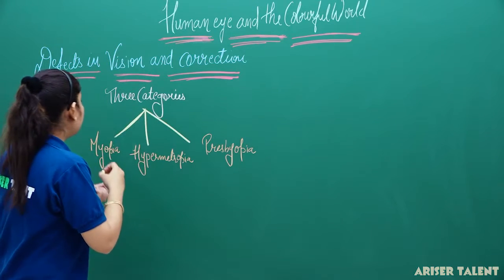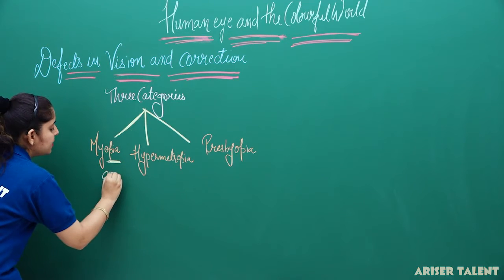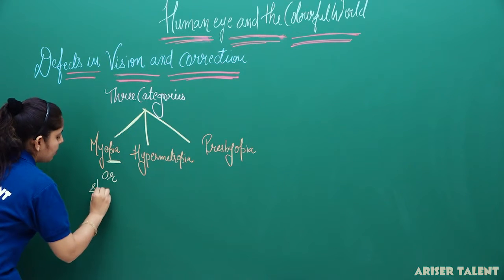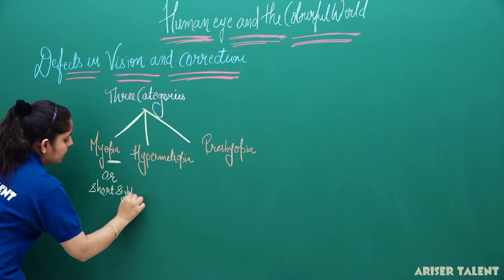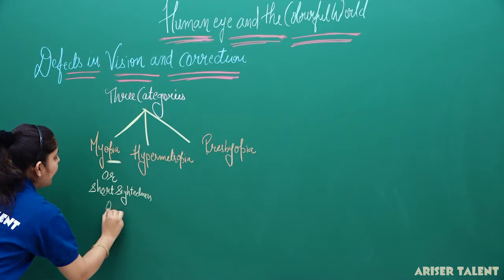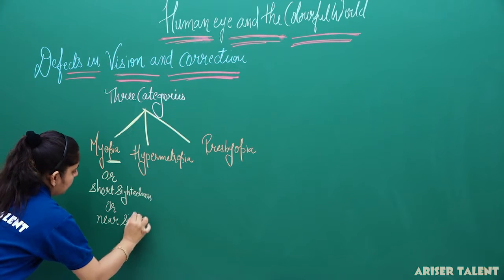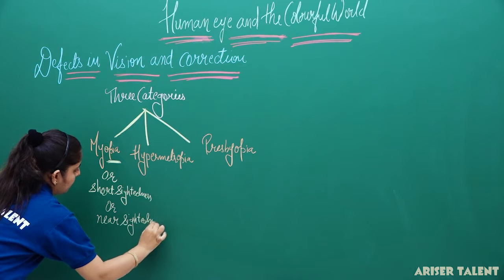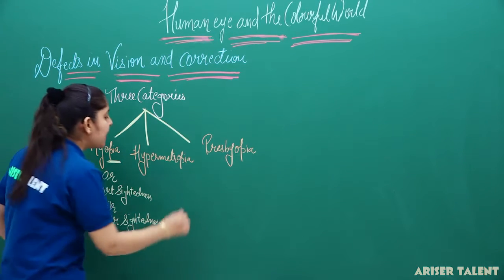Now, myopia is also known as short-sightedness, or we can say near-sightedness. These are the two names of myopia.